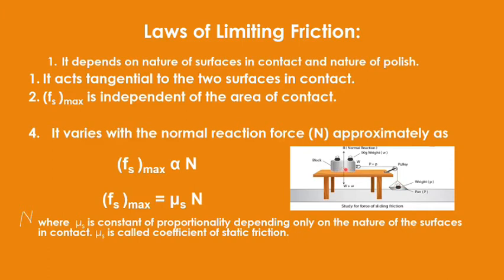So it means experimentally we find the limiting friction. So limiting friction is very important from the lab point of view, otherwise of course in theory, limiting friction is the maximum value of the static friction. So you should not get confused with the things.